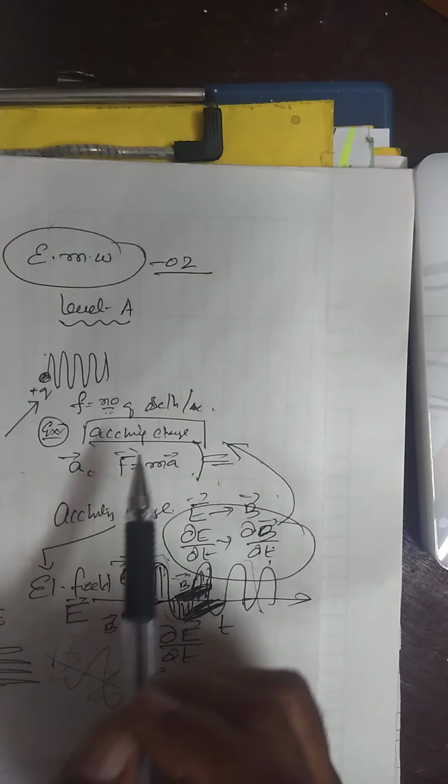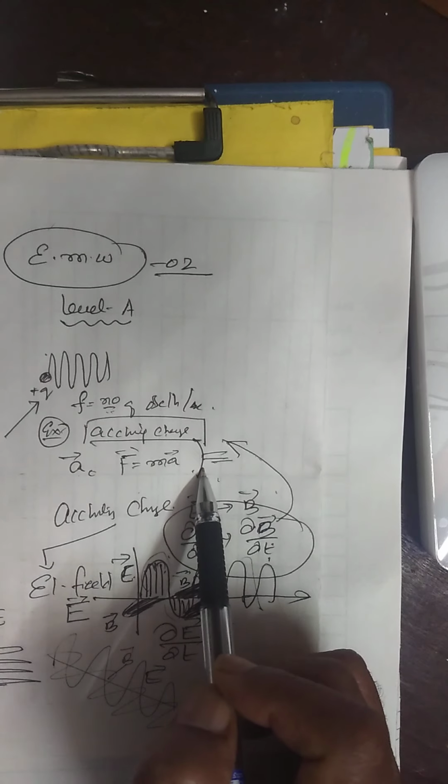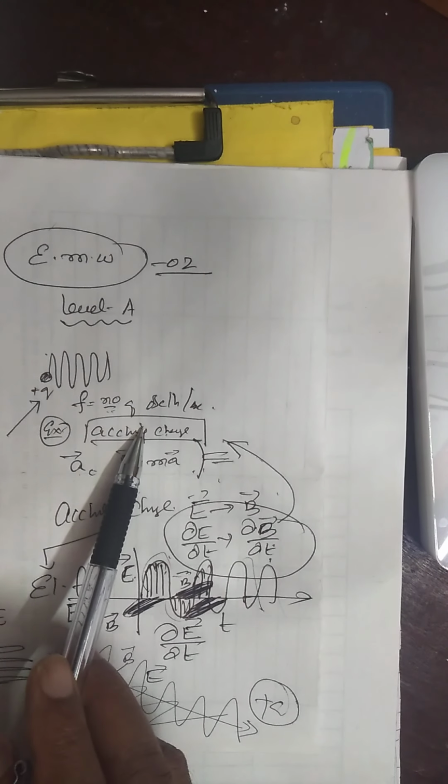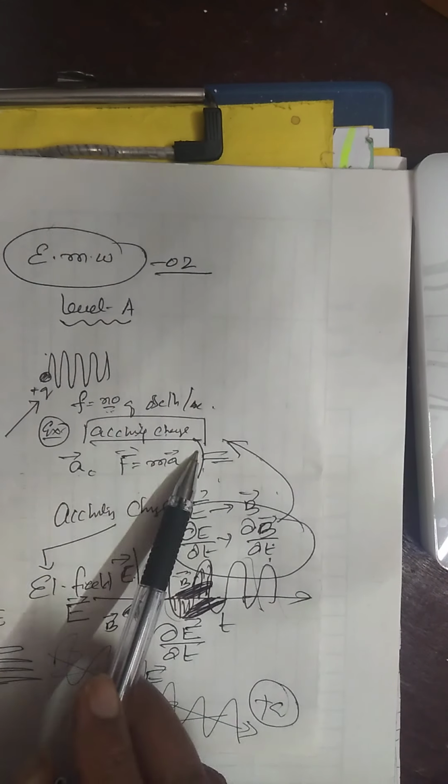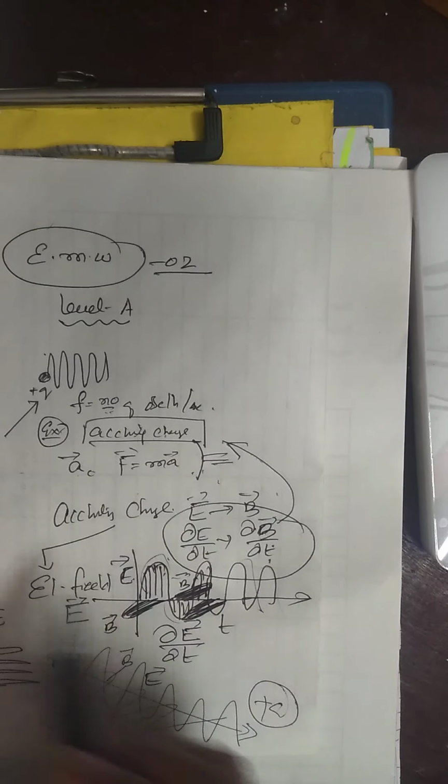They may ask you, briefly explain how an accelerating charge acts as a source of electromagnetic waves. What is the source of electromagnetic waves? The source of an electromagnetic wave is an accelerating charge. In CET, you have to answer this.